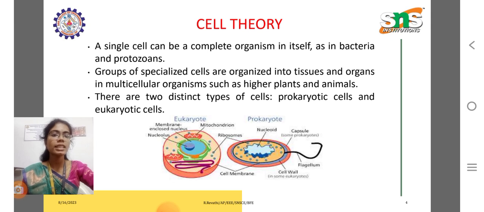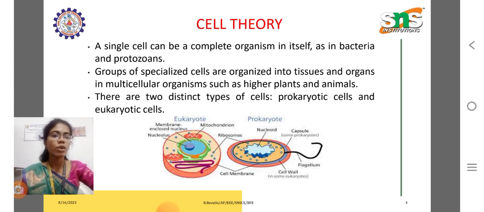Cell theory. A single cell can be a complete organism in itself, as in bacteria and protozoans. Groups of specialized cells are organized into tissues and organs in multicellular organisms, such as higher plants and animals. There are two distinct types of cells, prokaryotic cells and eukaryotic cells.